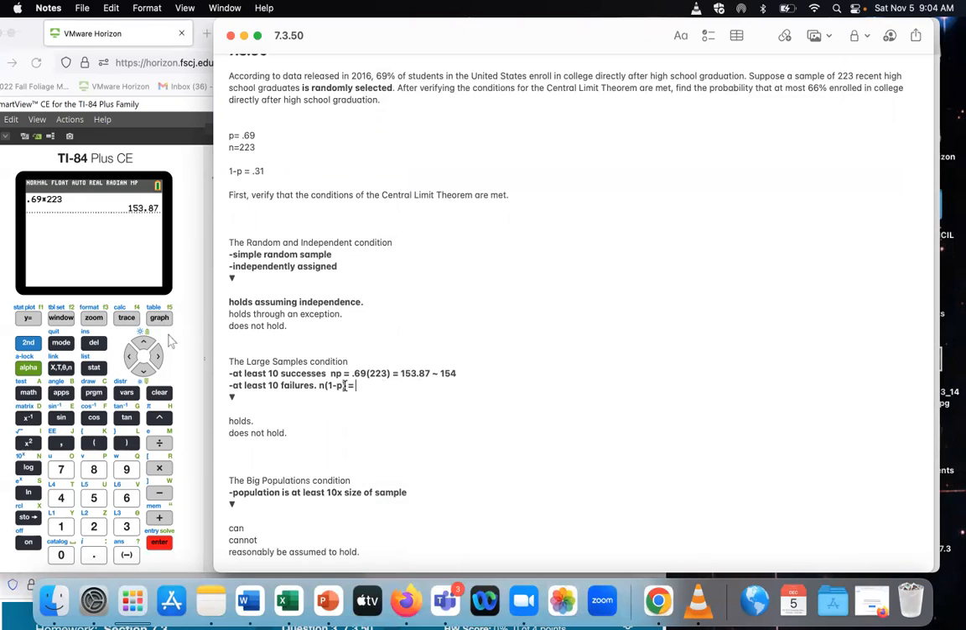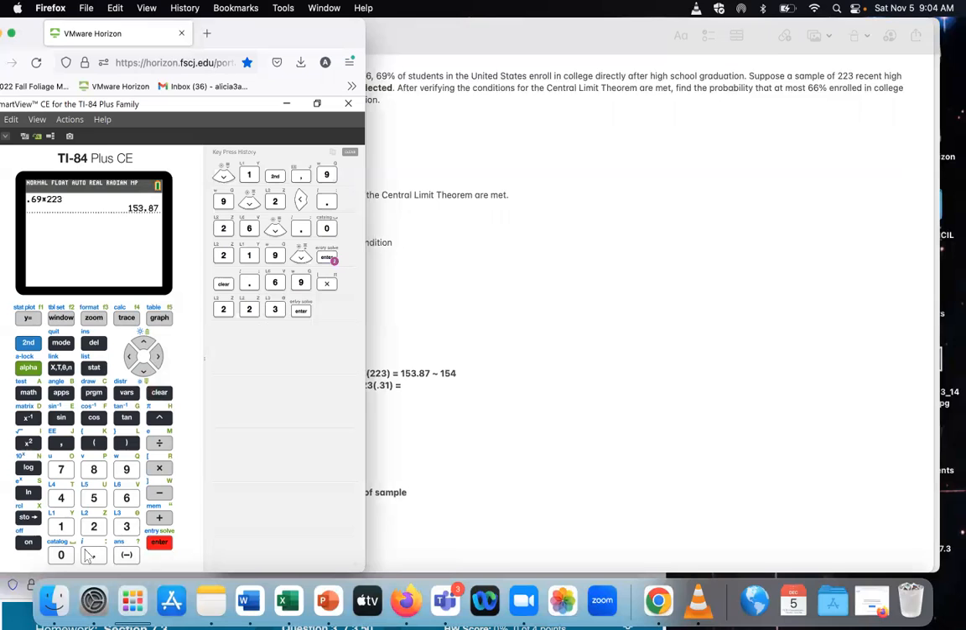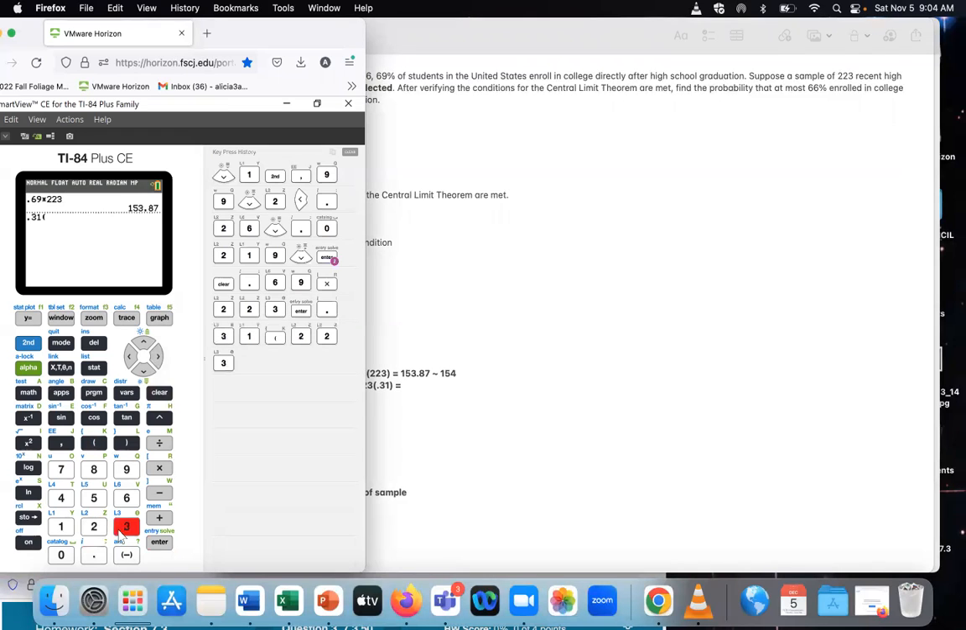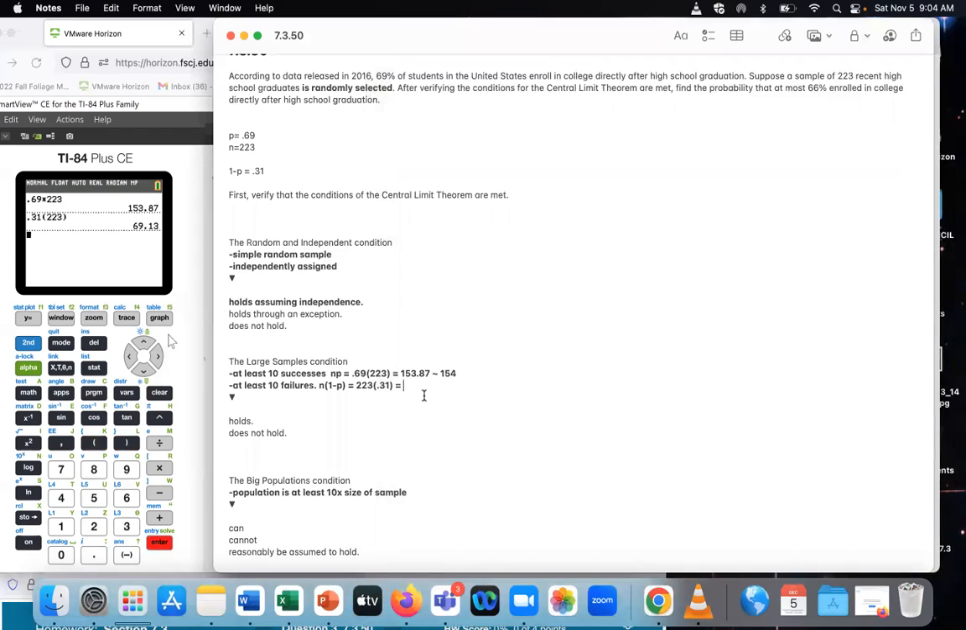Now for my n times 1 minus p, it's 223 times 0.31, and I did that backwards above. I tend to put the decimal number first. That's just something I do in my head. It's multiplication, which is commutative, meaning order does not matter. Multiplying left to right or right to left, you get the same value. Just like if you commute from your house to work, or from your work to your house, you get the same mileage. That's how I like to think of it at least.